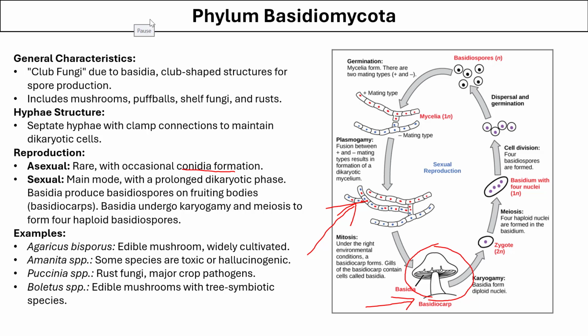Common examples of Basidiomycota fungi are edible mushrooms, the Agaricus; Amanita, which are the species of toxic or hallucinogenic fungi; Puccinia, that causes rust in several crops; and Boletus, which are edible mushrooms with tree symbiotic species.